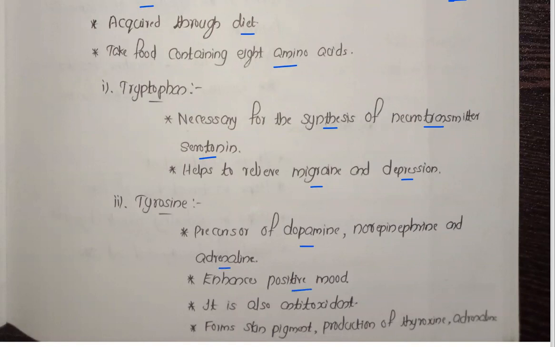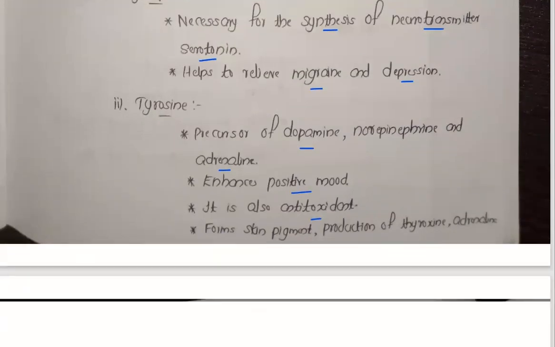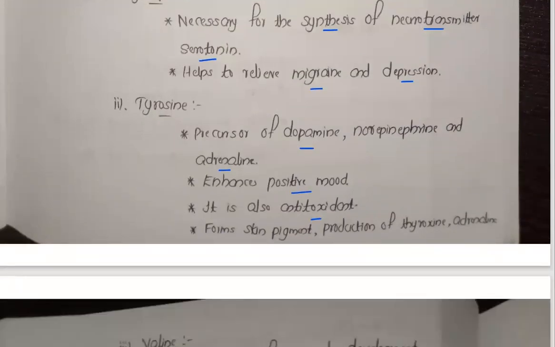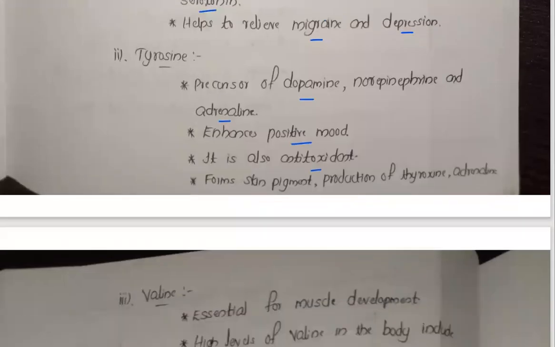Now, tyrosine is a precursor of dopamine, norepinephrine, and adrenaline. It enhances positive mood. It is also an antitoxin. Antitoxin means it fights against or helps to change the toxic substances. It is a skin pigment and helps in the production of thyroxine and also adrenaline.